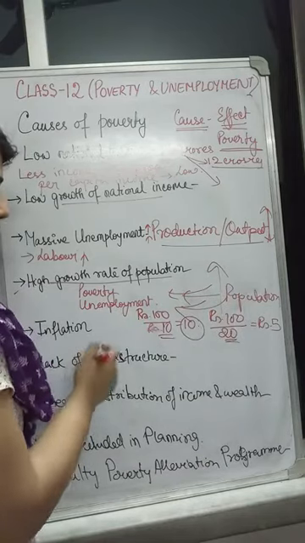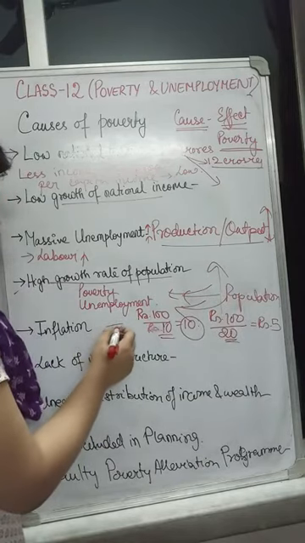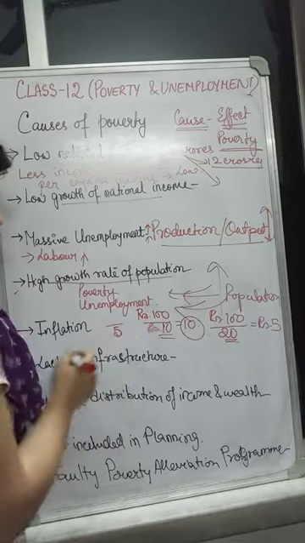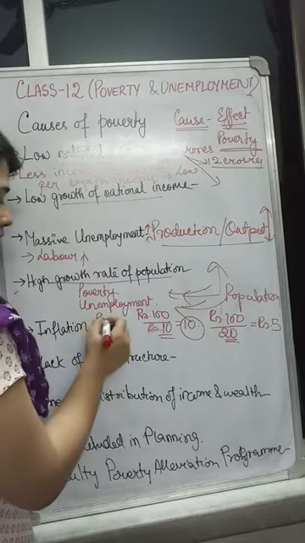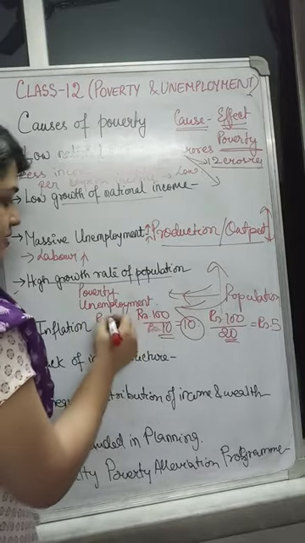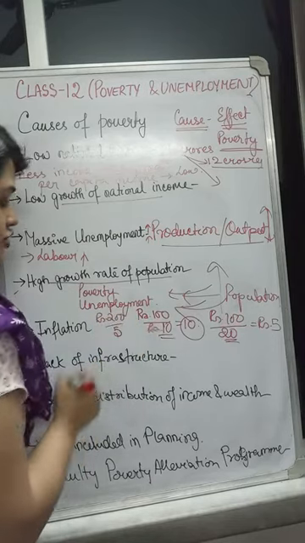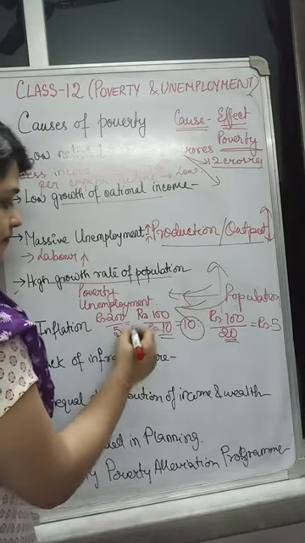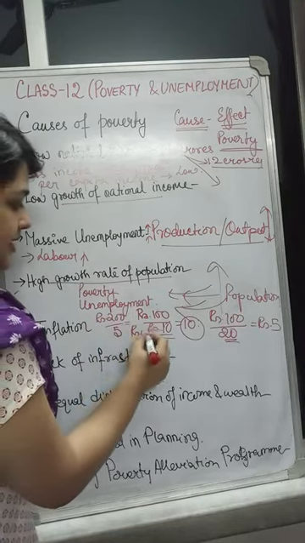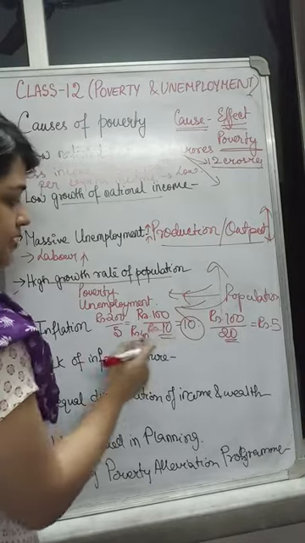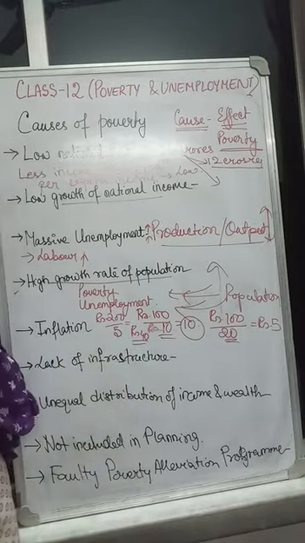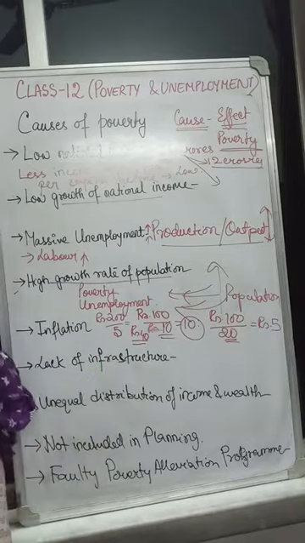Controlling population means instead of 10 heads, making it 5, and increasing the income means instead of 100, the country's income should be 200. Then only each can get 40, which is a sharp rise from 10, and they can come out of poverty. But just the opposite is happening.